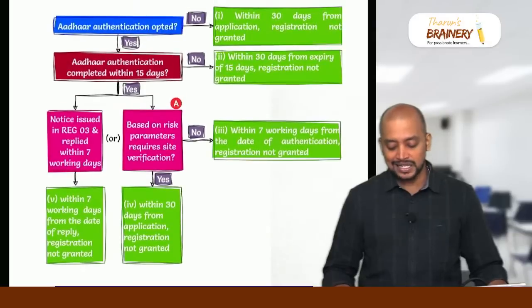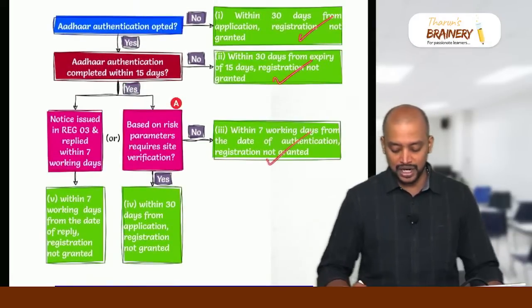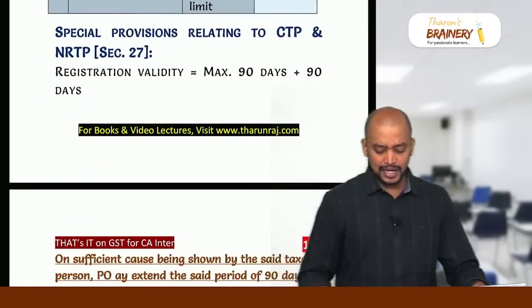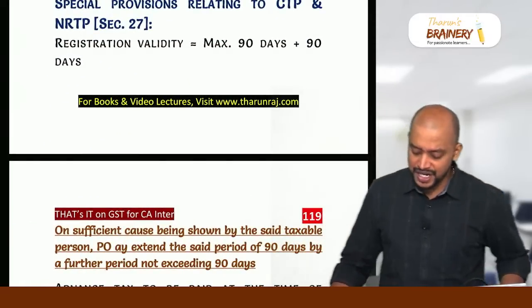So total 5 cases there is deemed registration. 1, 2, 3, 4, 5. So this can be tested as a short note question. And then special provisions relating to CTP and NRTP.